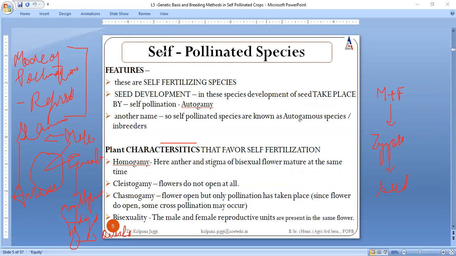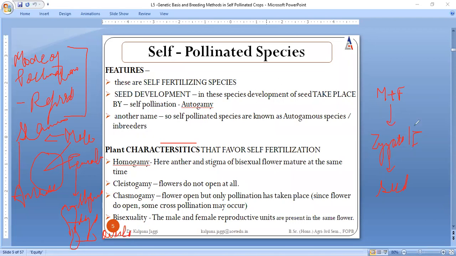And self means when this pollination process takes place within the plant, within the flower, then we call it self-pollination. The species in which self-pollination takes place, we call self-pollinated species. Because in these species self-pollination is followed by fertilization, self-pollinated species are often referred to as self-fertilizing species.